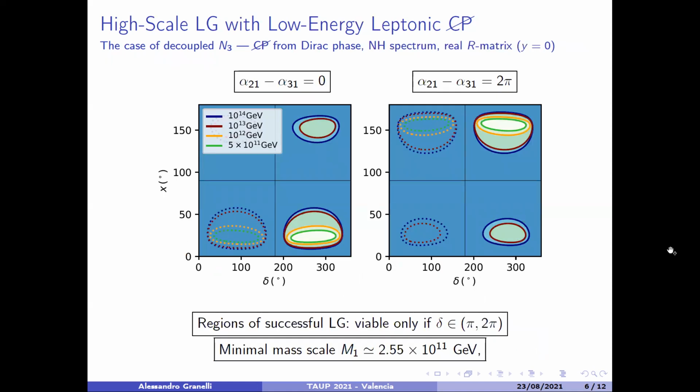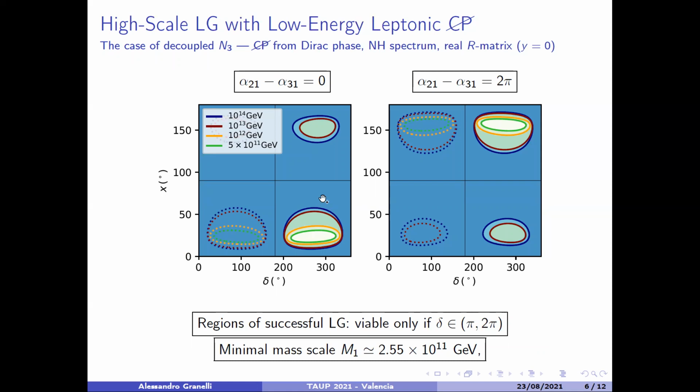Then we have investigated in detail also the regions of successful leptogenesis in the parameter space. In particular, we have found the ranges of values of the real angle x of the Casas-Ibarra matrix, the PMNS phases, delta, and then also the Majorana phases, and the range of masses for which one